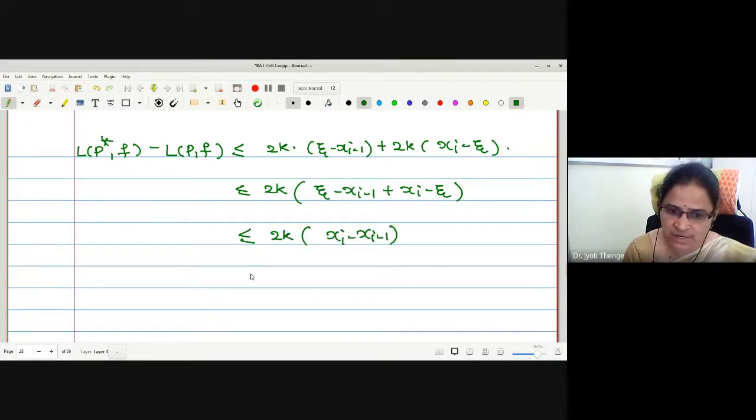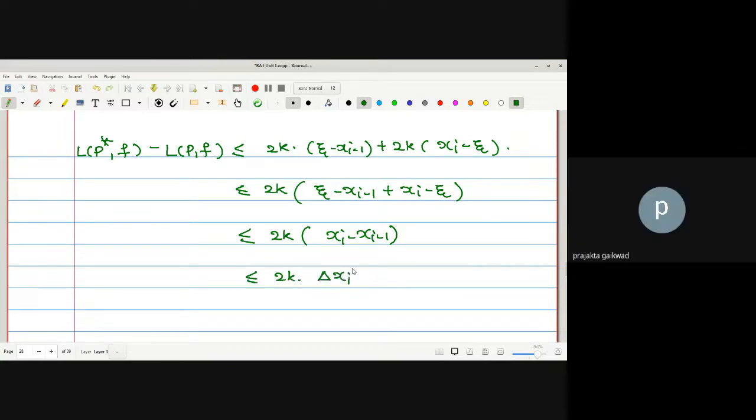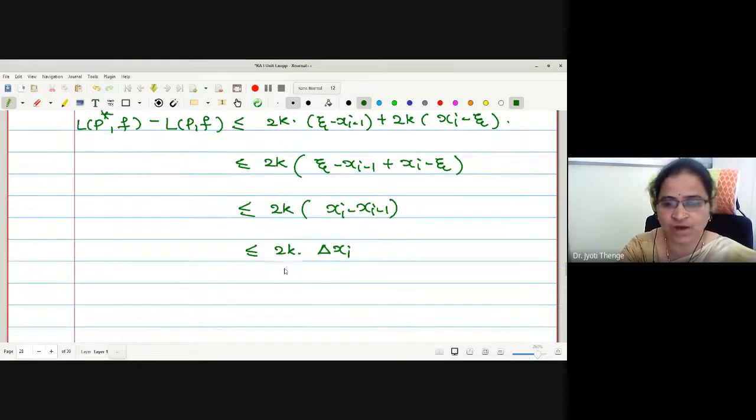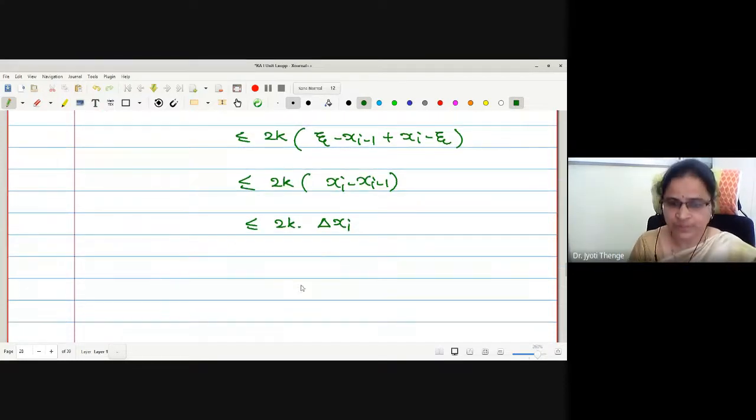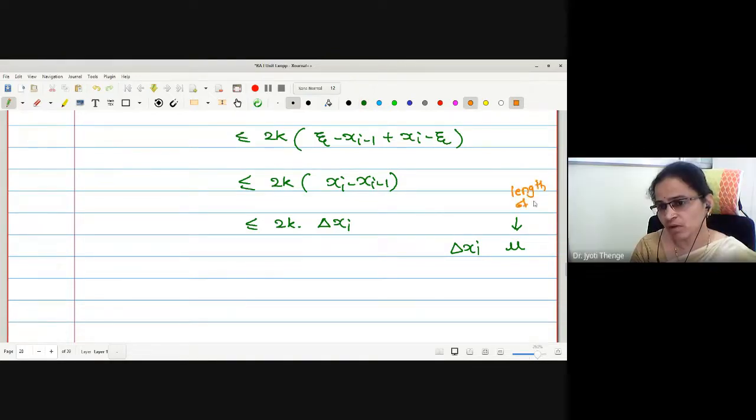What is xi minus xi minus 1 actually? This is the length of your delta xi. Good. Length of ith subinterval. Now I want the relation between delta xi and mu. What is mu? Norm, the length of the largest subinterval, and this is simply the length of any arbitrary ith subinterval, right?